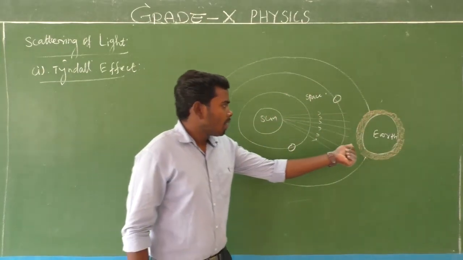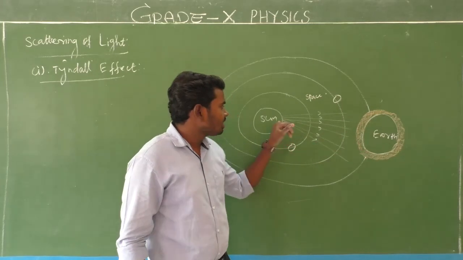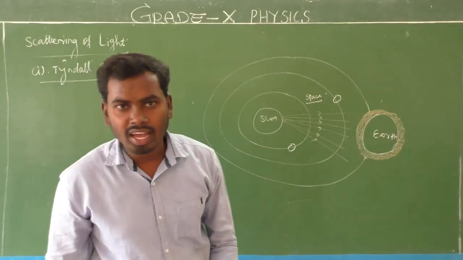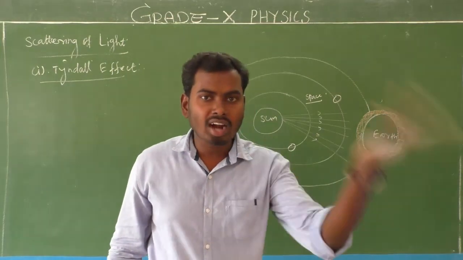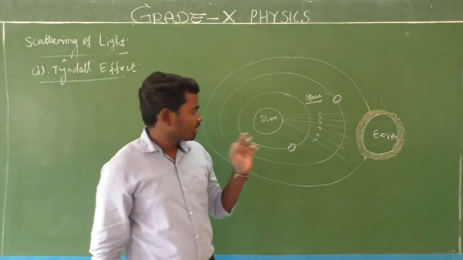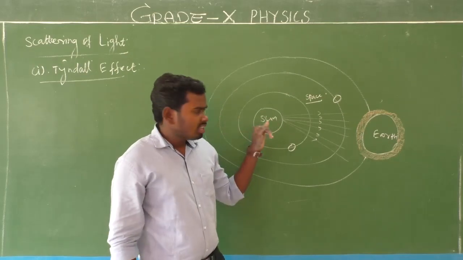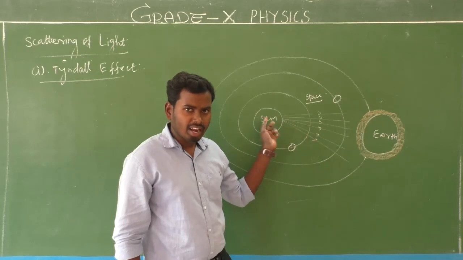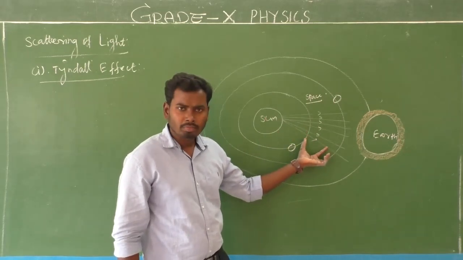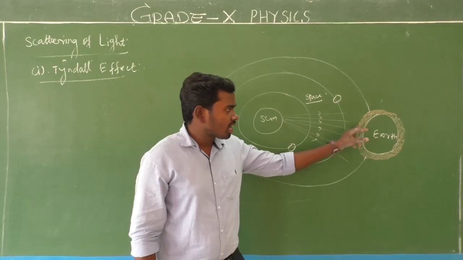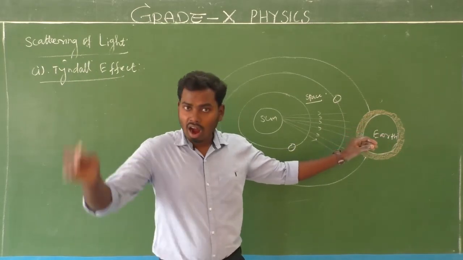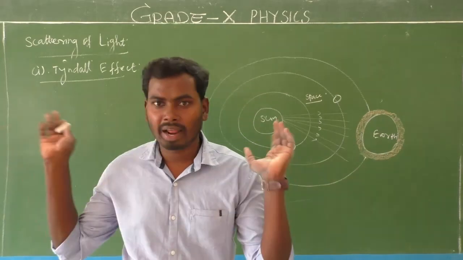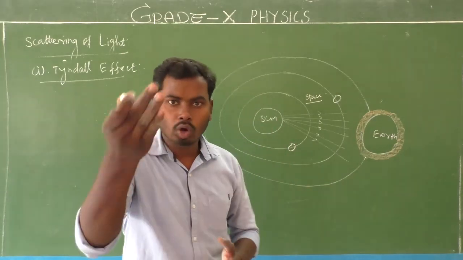But between the Earth's atmosphere and the sun, nothing is there. Just space is there, which means vacuum. Even a single air particle is not there. Am I right? Yes. But the sunlight reaches us through this space. Due to the sunlight on Earth's surface, in the atmosphere, we can see so many things around us because there is brightness. I am seeing you, you are looking at me. Am I right? Yes.